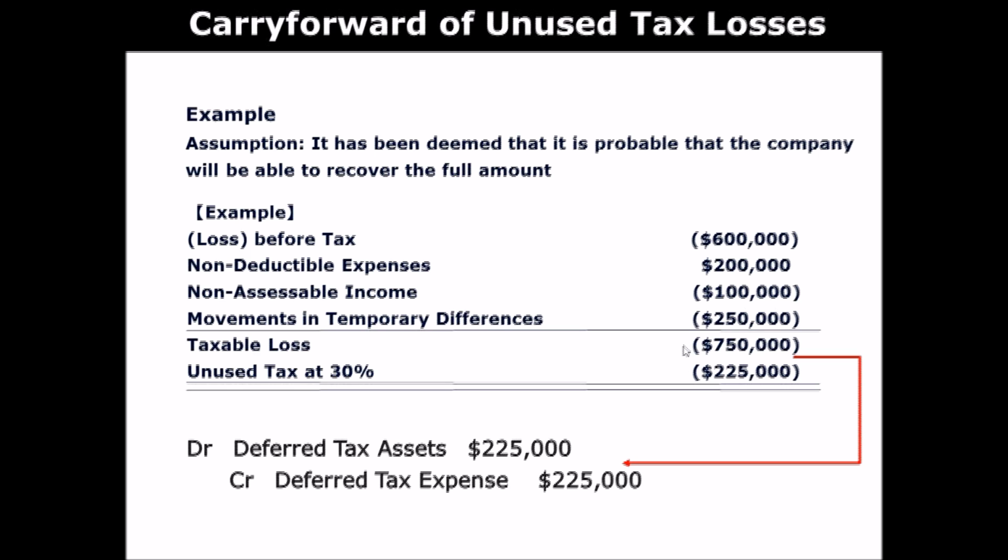Okay, so if you can use that to offset future tax payments, how would the company record it? The company would record it as an asset, right? Because that's, in a way, a future economic benefit. So it records deferred tax assets 225,000 and then credit deferred tax expense of 225,000. Does it make sense?